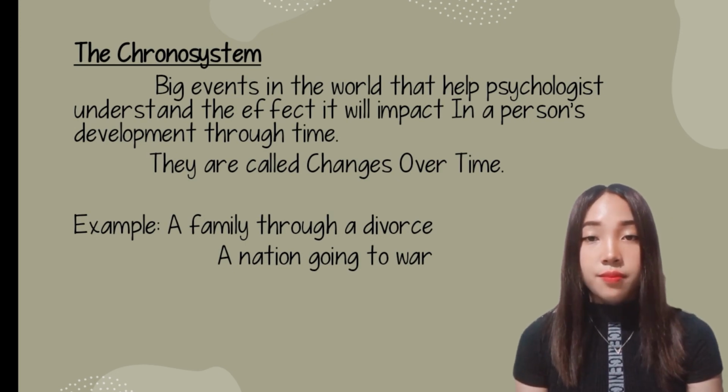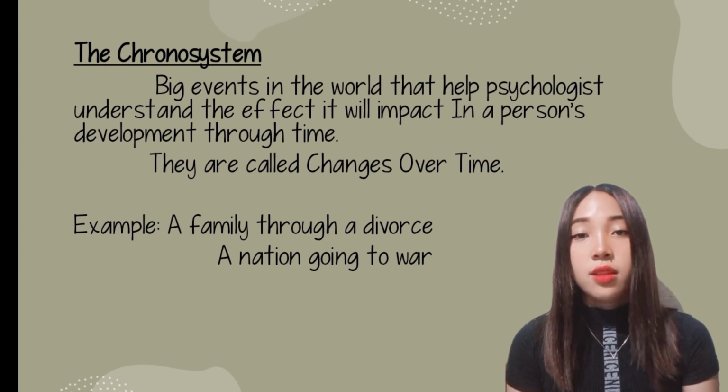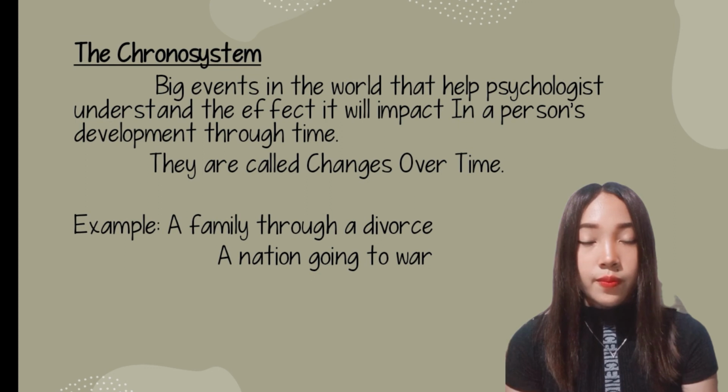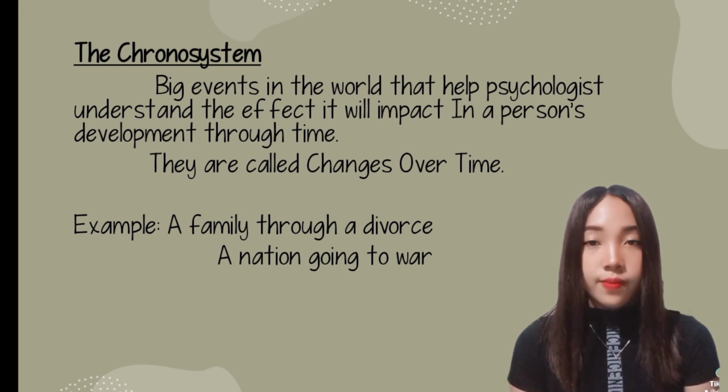The chronosystem covers big events in the world that help psychologists understand the effect they have on present development through time, or what are called changes over time. Examples are a family going through a divorce, or a nation going to war. The chronosystem includes the transitions and shifts in one's lifespan.